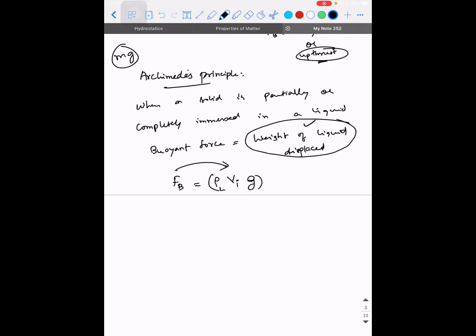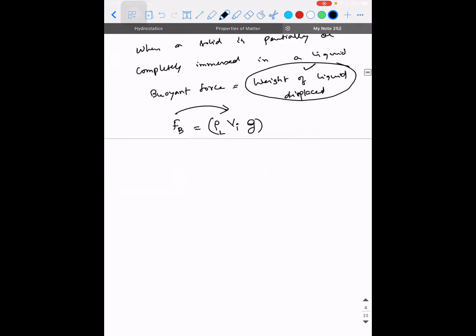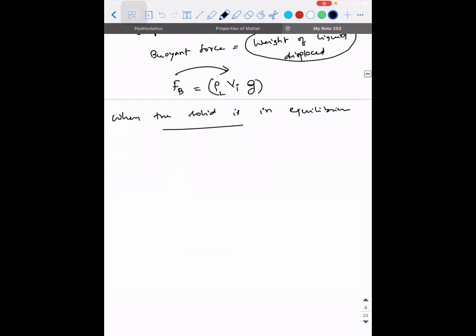Okay. Now, when the solid is in equilibrium, if you take the solid completely, then its weight will act in the downward direction. Buoyant force will act in the upward direction.